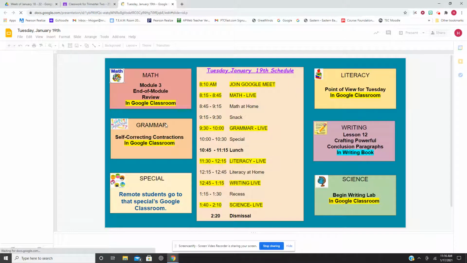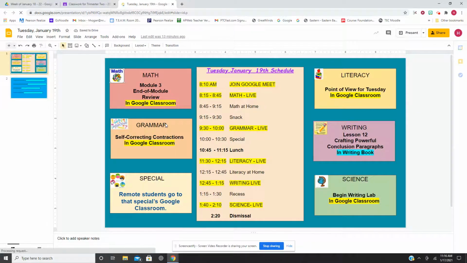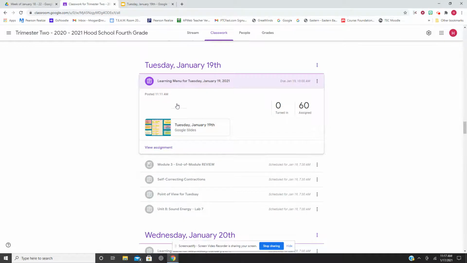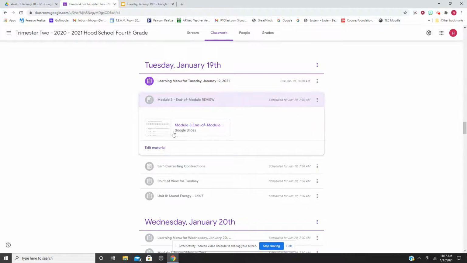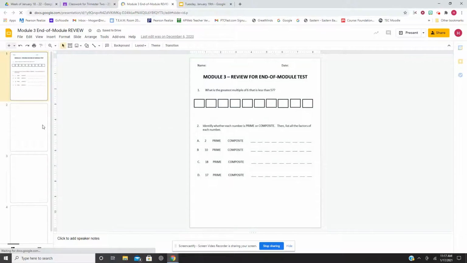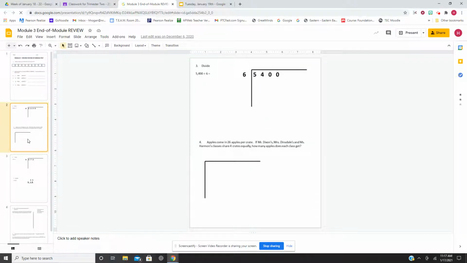We always start off with math, and we are finished with Module 3, which was multiplication, division, factors, multiples, area, and perimeter. So we're going to do a review. Everyone has gotten that. If they have not gotten that, they have this that they can print out. So I would suggest printing this out for your child if they do not have this.